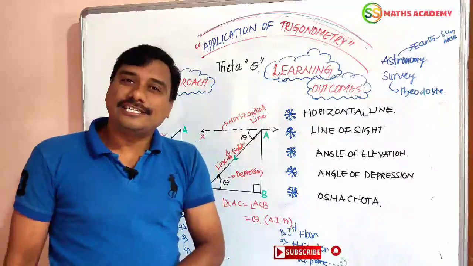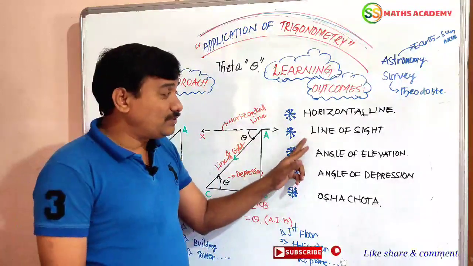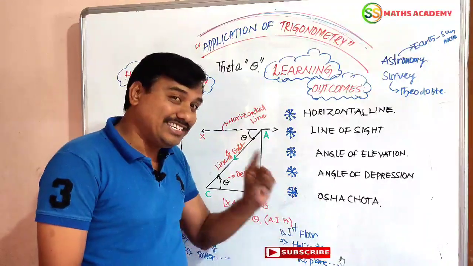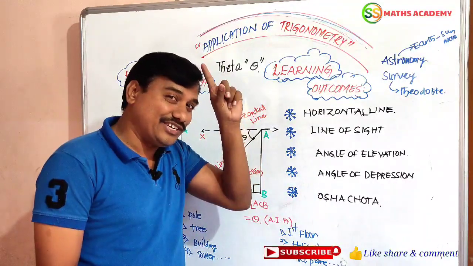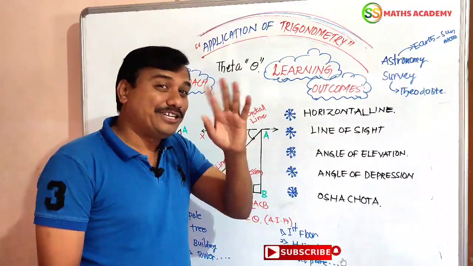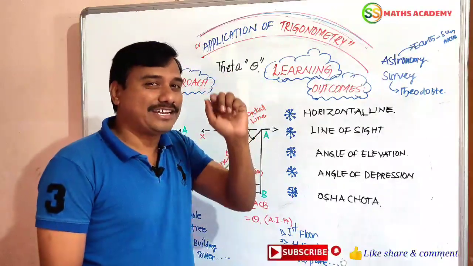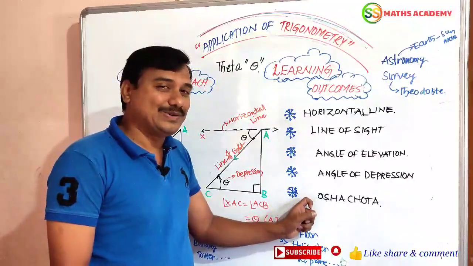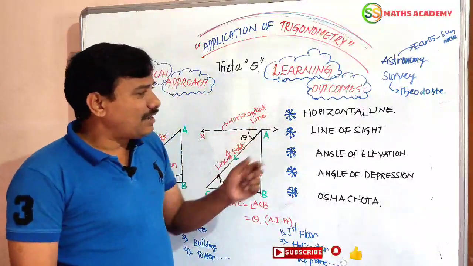Now, these are the learning outcomes. What is horizontal line? What is line of sight? Angle of elevation, angle of depression. An excellent technique from our first video on trigonometry: we derived trigonometric ratios in the easiest manner by using this technique, this magic word.